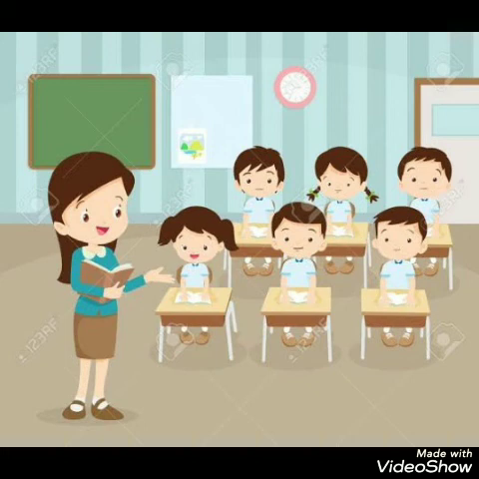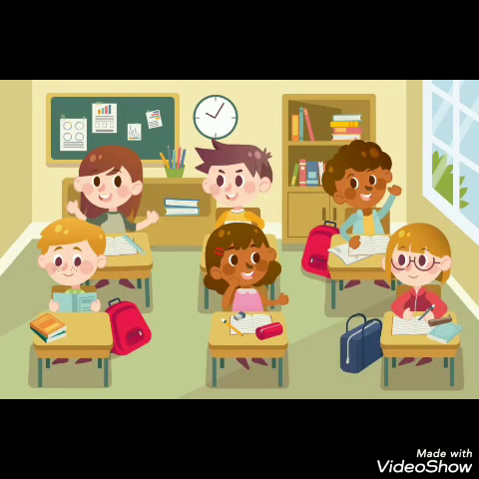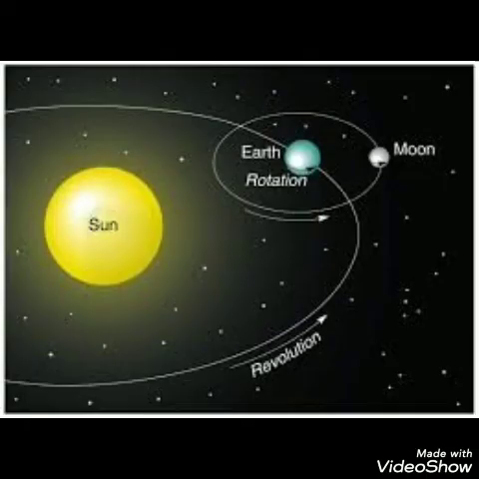From one birthday to another, you complete one revolution around the sun. Now, today's topic is Moon and phases of Moon. Moons are also known as natural satellites. There are more than 200 moons in our solar system. After the sun, it is the brightest object in the sky.